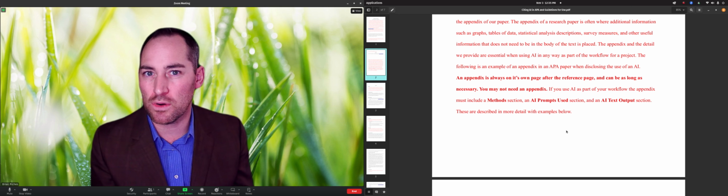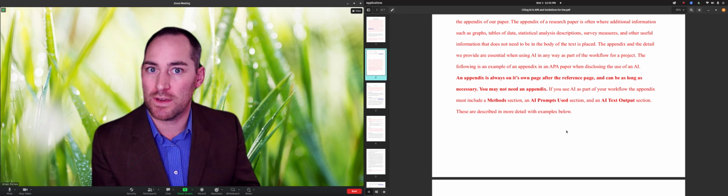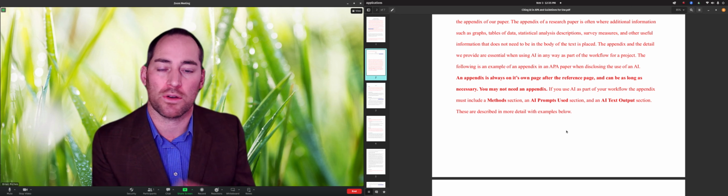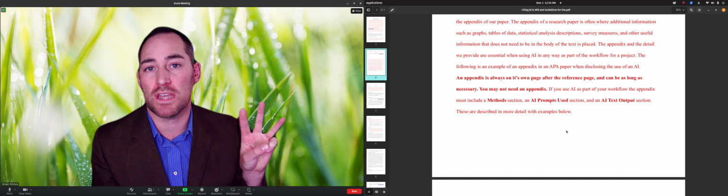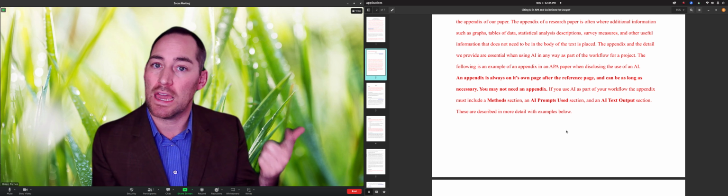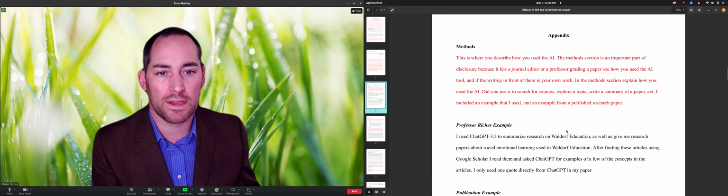If you're reading a journal article, depending on the journal, they might insert that into specific places in the actual text. But when you're actually publishing the article, you always put that in an appendix. So the three major sections that we need for using AI are the methods section, the AI prompts used, and the AI text output. I'll give you an example of this.